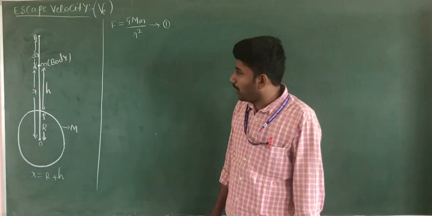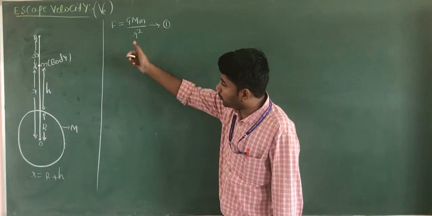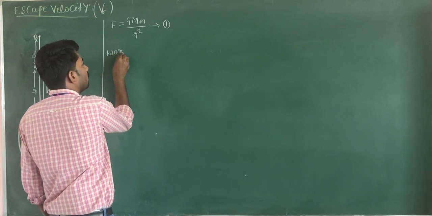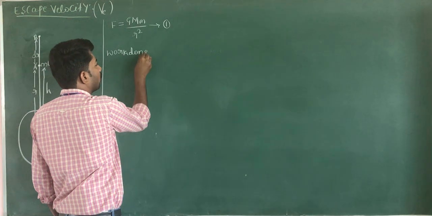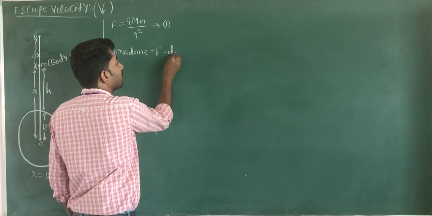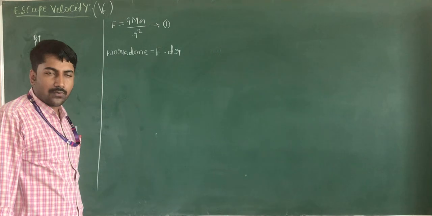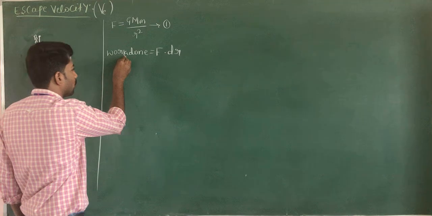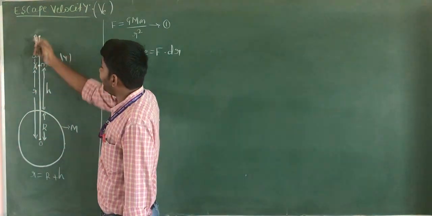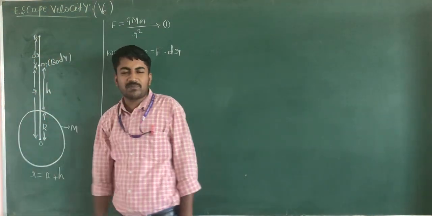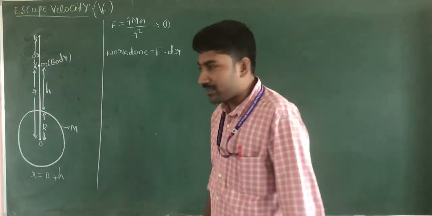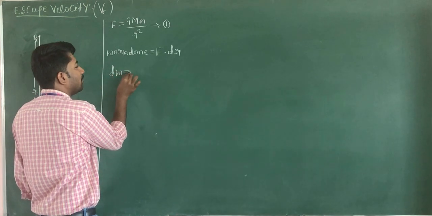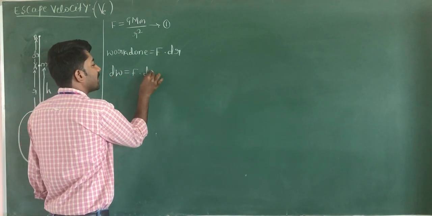Work done is equal to force into displacement dr. Work done is mathematically denoted by the symbol W, but for a small displacement it is denoted by dW. dW is equal to force into displacement dr, F into dr.